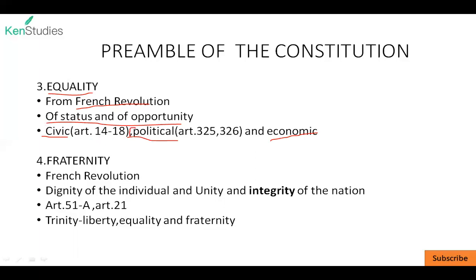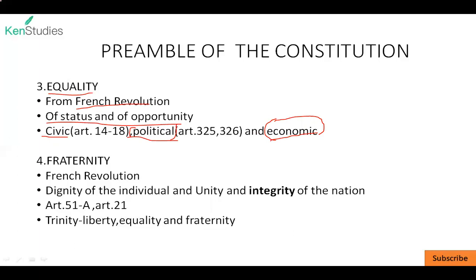The political equality is mentioned like no one can be discriminated for inclusion in the electoral rolls on the basis of caste, sex, gender. Fine. So this is the political equality. Whereas economic equality means, so it is mentioned under the directive principle of state policy that both men and women should be paid equally for equal work.